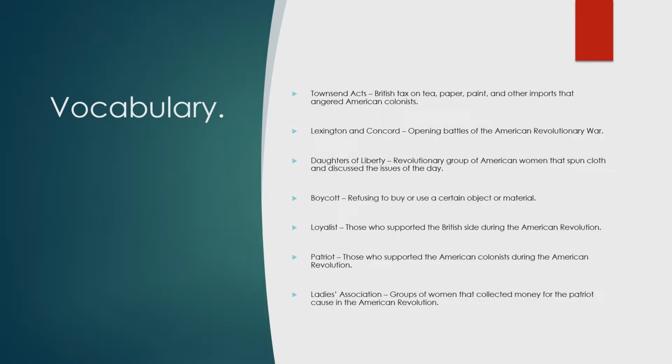A loyalist is someone who supported the British side during the American Revolution. Patriot, those who supported the American colonists during the American Revolution. Ladies Association is a group of groups of women that collected money for the Patriot cause in the American Revolution.